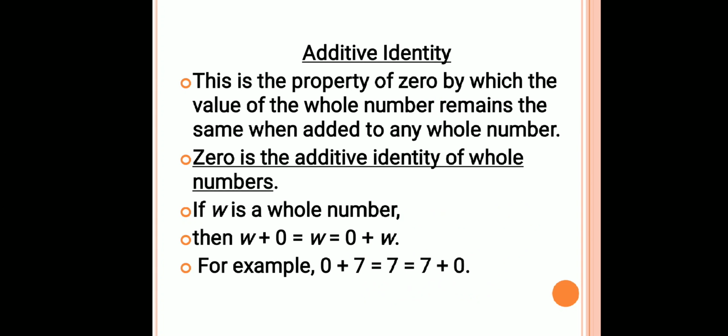Now additive identity. This is the property of 0 by which the value of the whole number remains the same when added to any whole number. 0 is the additive identity of the whole numbers, because whenever we add 0 to any number, the identity of the number does not change, or the number remains the same itself.